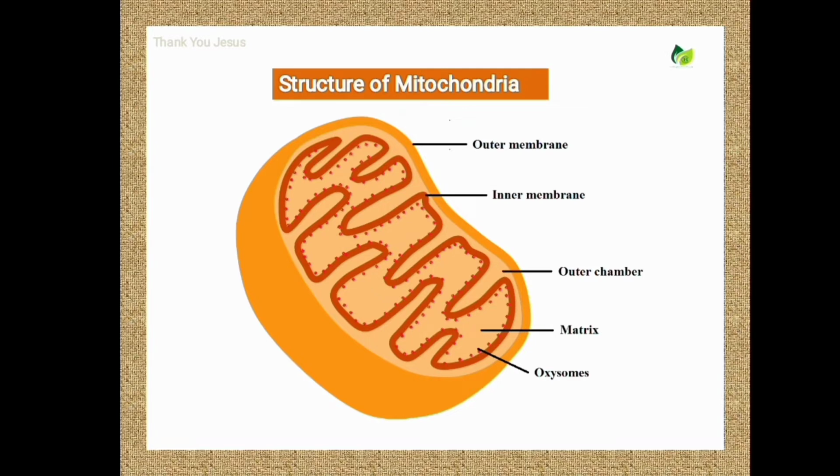The mitochondrial matrix is composed of circular DNA and 70S type of ribosomes, which are similar to chloroplasts. The size range of the mitochondrial genome is from 200 to 2500 kilobase pairs.